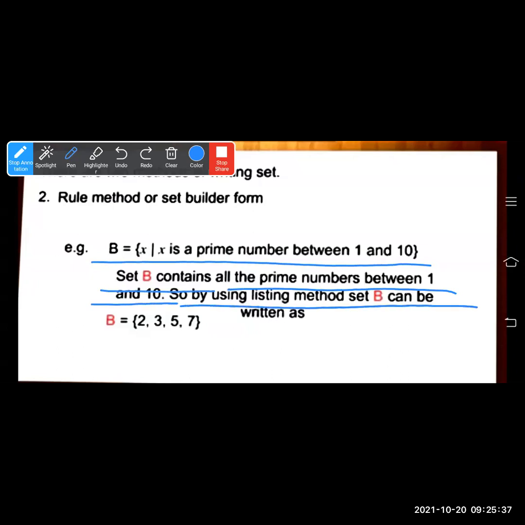So by using the listing method, set B can be written as, what are the prime numbers between 1 and 10? 2 is the first even prime number, then 3, then all odd numbers, 5, 7. 9 is not a prime number because it is divisible by 3. Prime number is what? A prime number is divisible by 1 and itself.